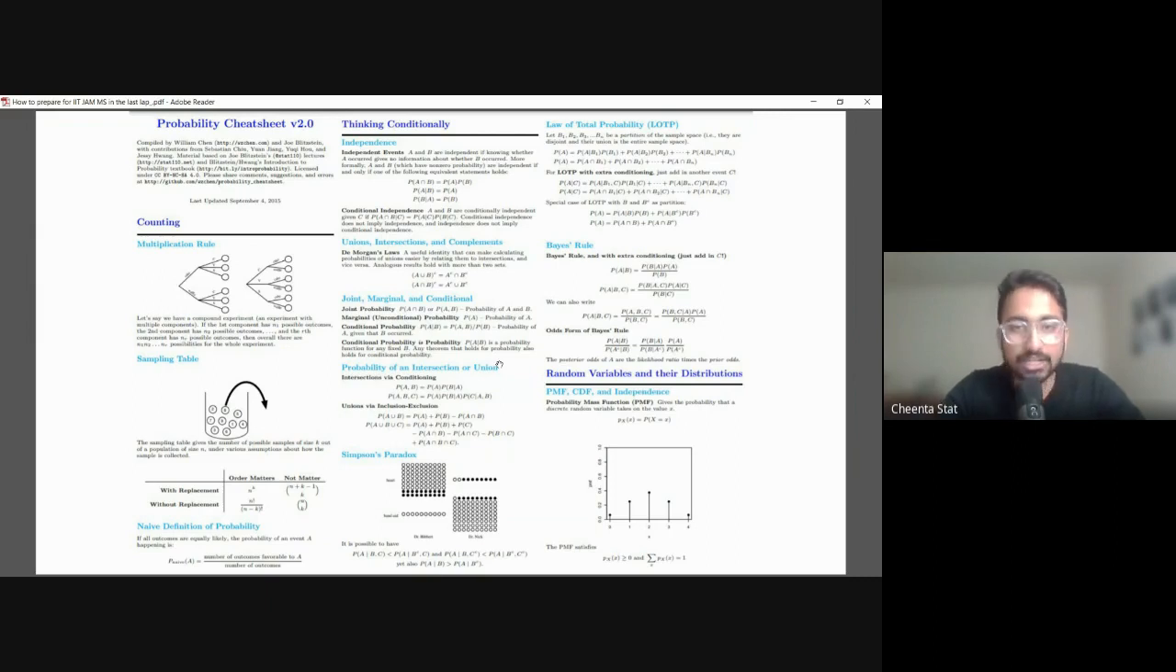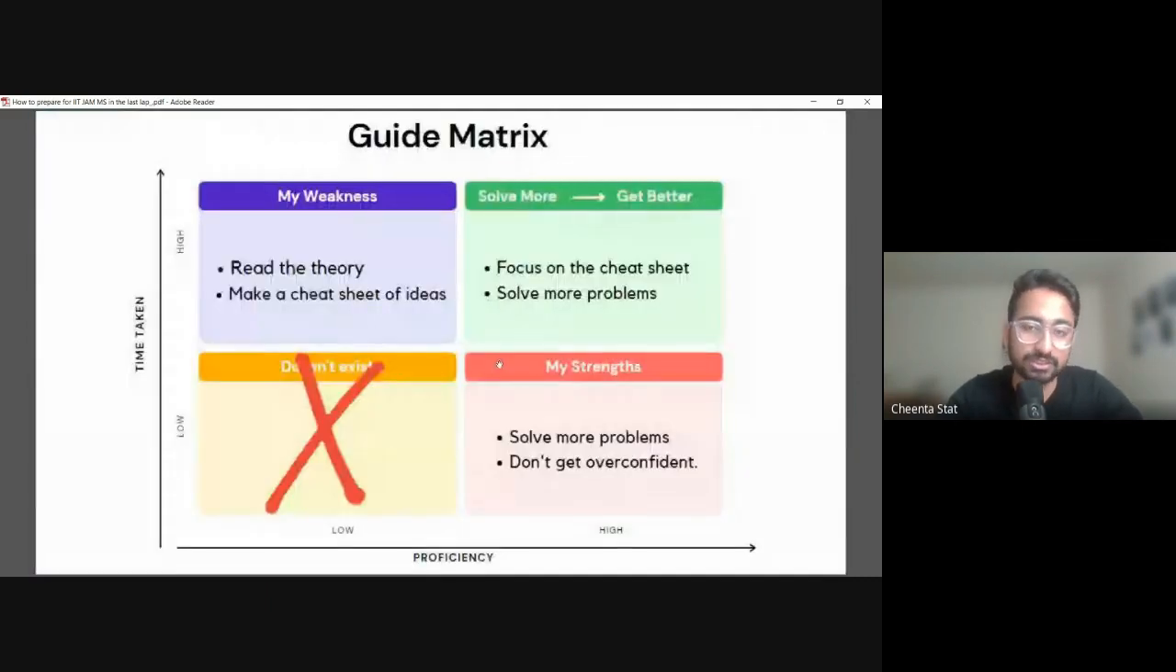But my suggestion is that you make your own cheat sheet, because it makes you unique, number one, and you will understand what you know and what you don't know, and it's a beautiful learning experience for you if your weakness is there. If you are in the solve more get better region, you must have made your cheat sheet and you must focus on your cheat sheet, and it really helps.